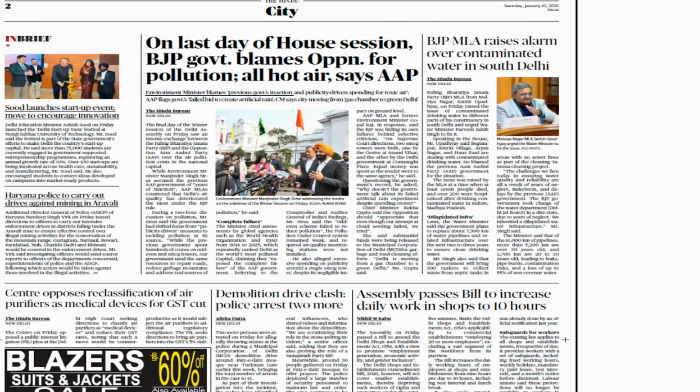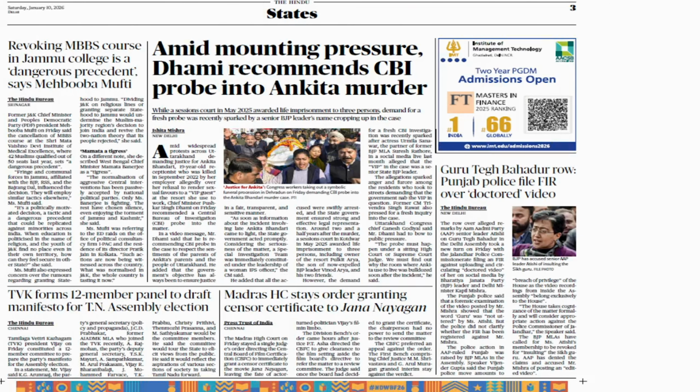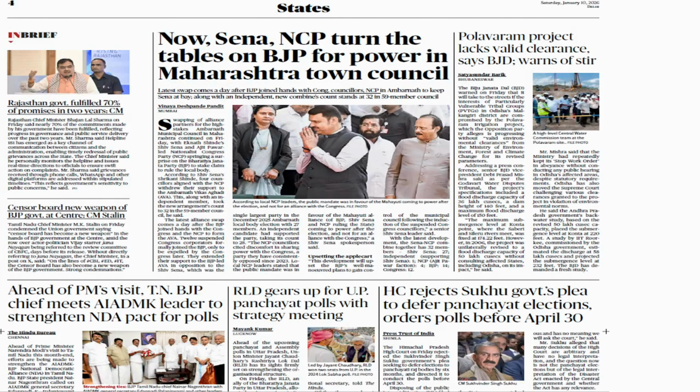So moving on to next page. I am not seeing any relevant articles here. Moving on, not seeing any relevant article. So here in page 4, there is a news article on Polavaram project. No need to read this article. I will tell you the brief. So Polavaram is a project in Andhra Pradesh. It is on Godavari river. But the backwaters of the project are impacting Chhattisgarh and Odisha also. You can say this is broadly an inter-state water dispute.